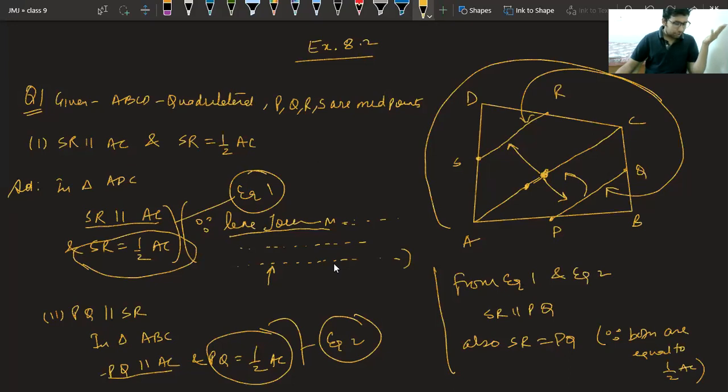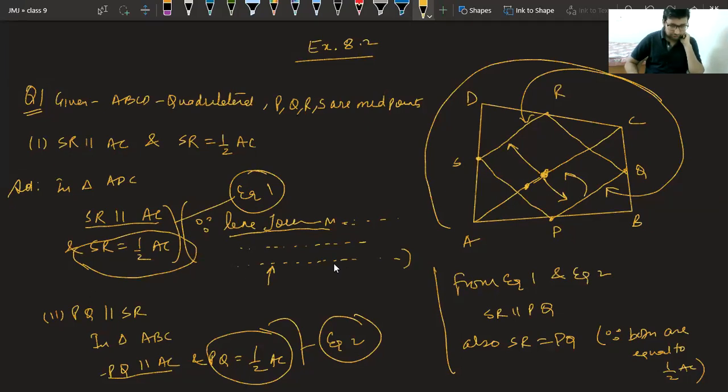Now the last part, we have to prove PQRS is a parallelogram. Class, how will you prove PQRS a parallelogram? Please answer. How will you prove this PQRS a parallelogram?